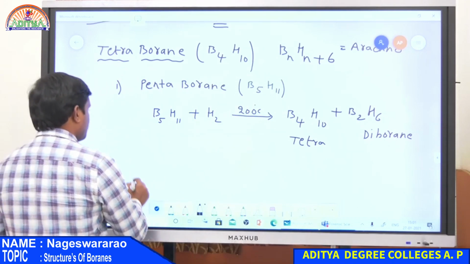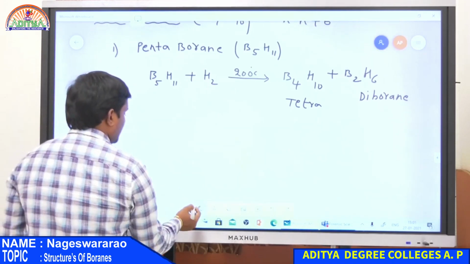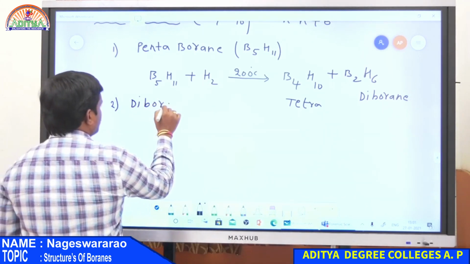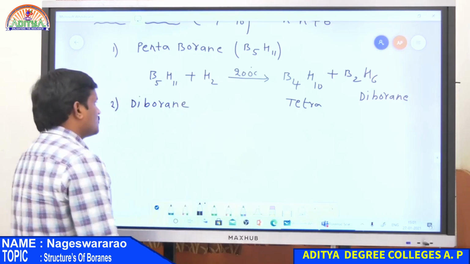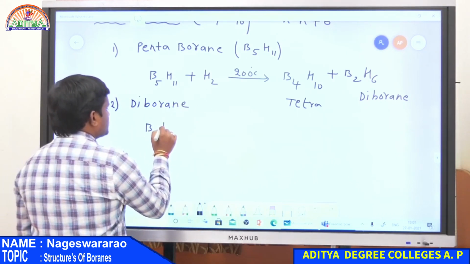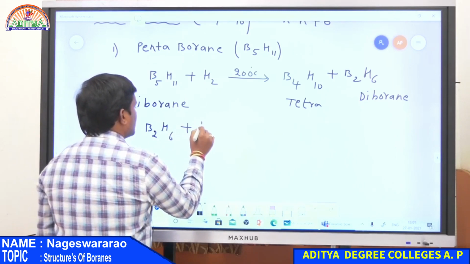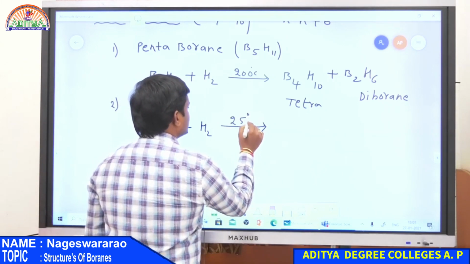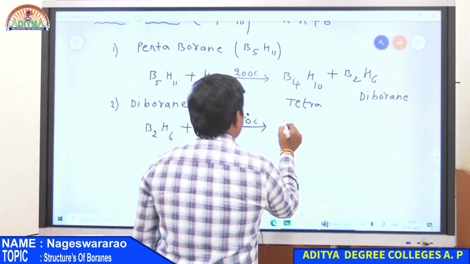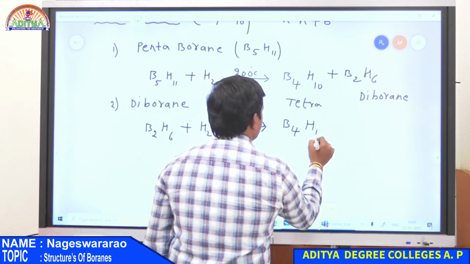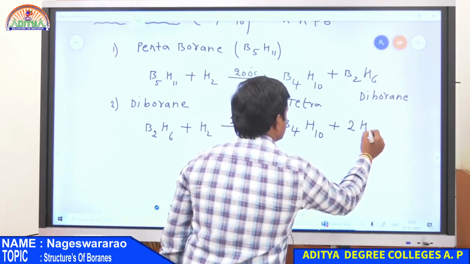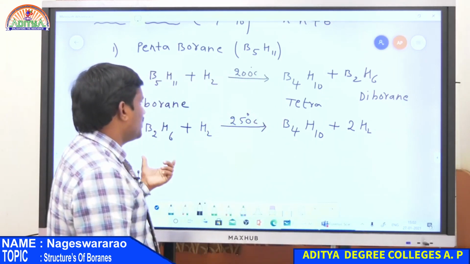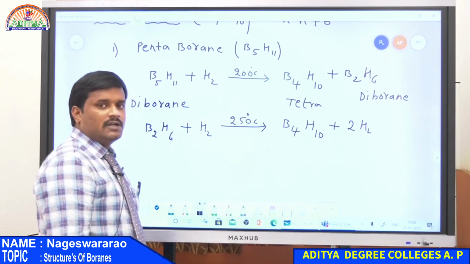Now the second one, from diborane. Whenever diborane B2H6 is reacted with hydrogen gas at 250 degrees centigrade, it gives tetraborane along with hydrogen gas. So this is the second preparation for tetraborane, from diborane. So these are the two preparation methods for tetraborane.